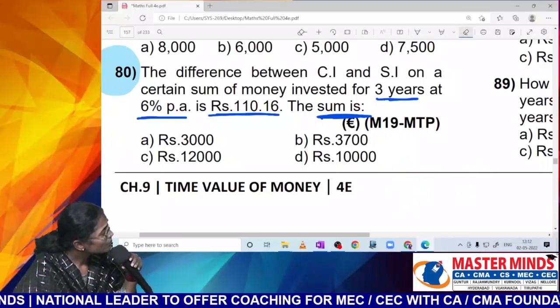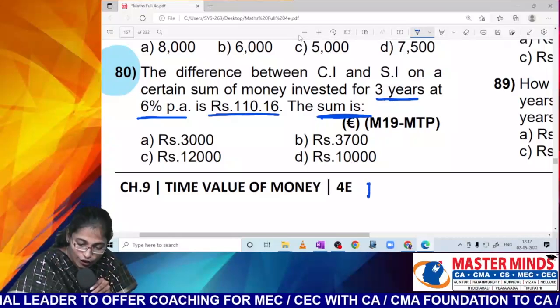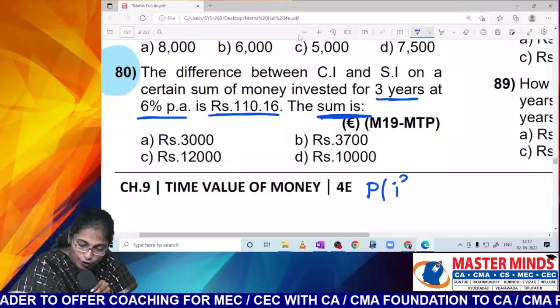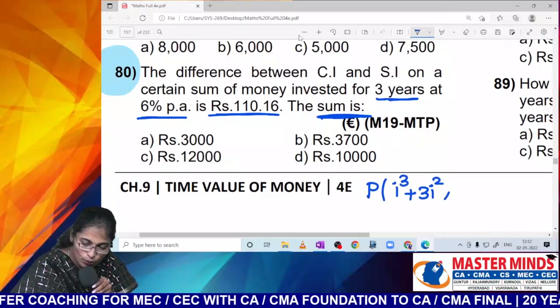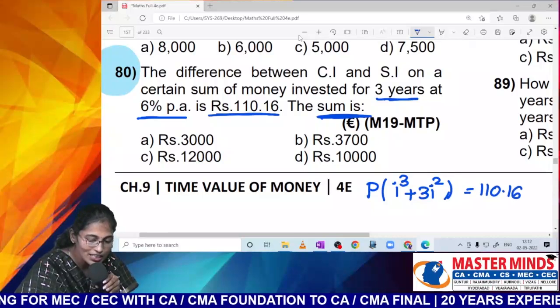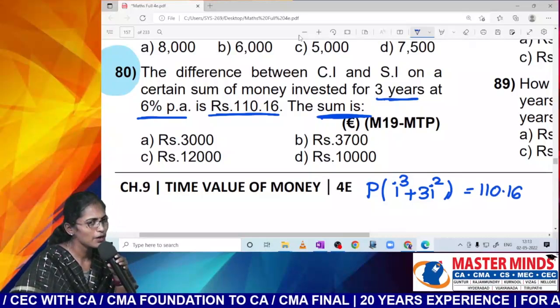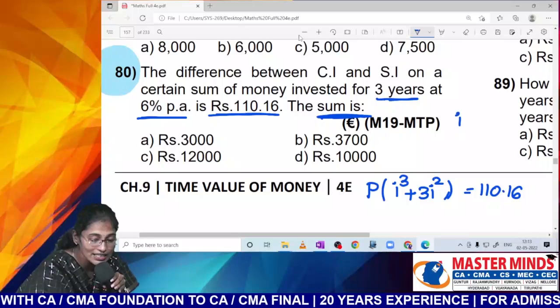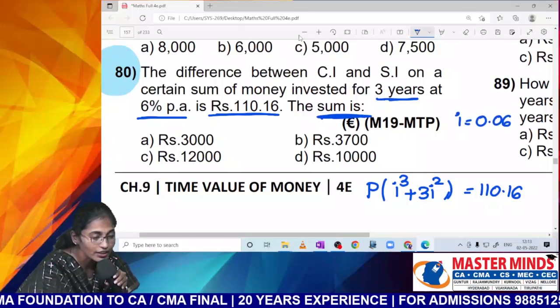What is the difference between CI and SI for 3 years? P of I cube plus 3 I square equals to 110.16. Guys, tell me what is the rate of interest? 6%. I just wanted to know what is I. 0.06.